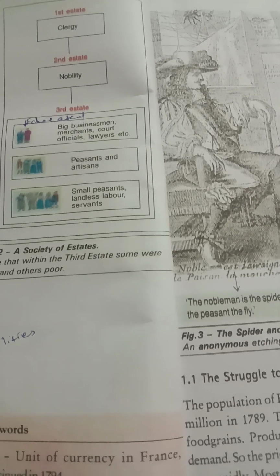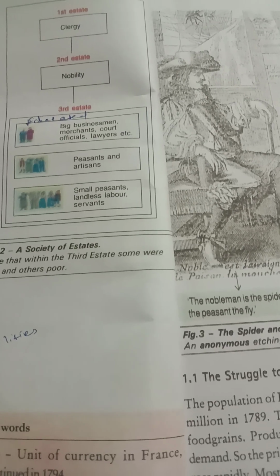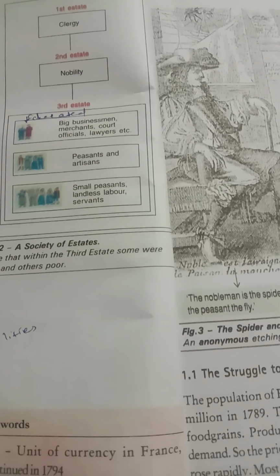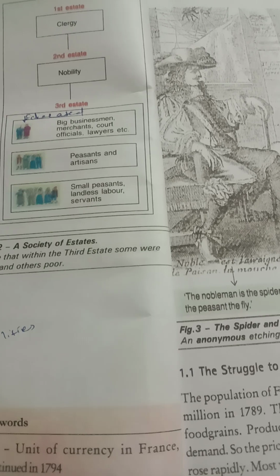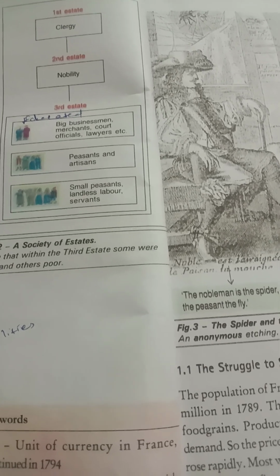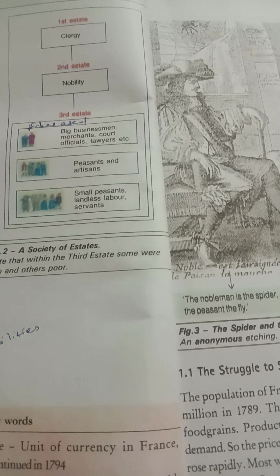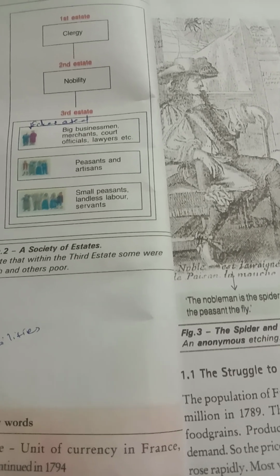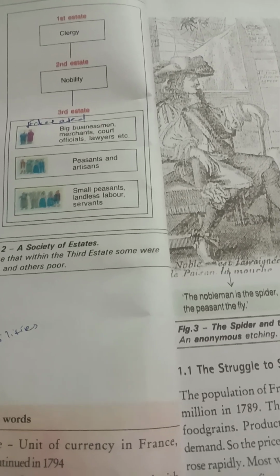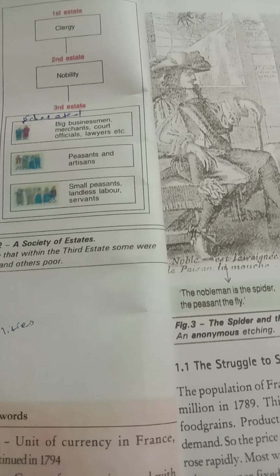So, they dated back to the Middle Ages. And the term old regime is nothing but the old system to run the government. It was usually used to describe the society and the institutions of France before 1789. You have to remember that. Old regime is used to describe the society and institutions of France before 1789. And you could have seen this picture.